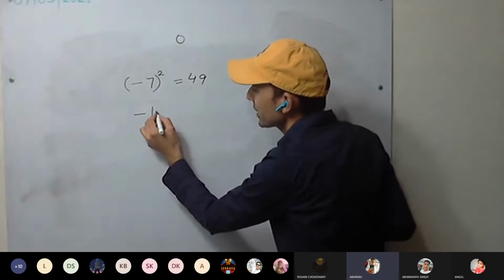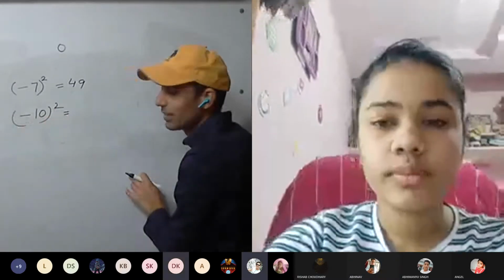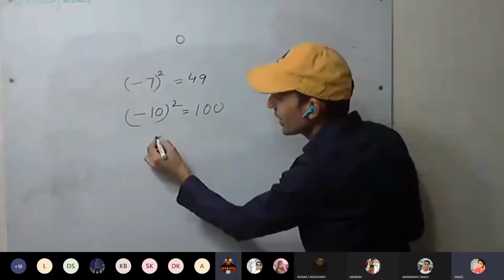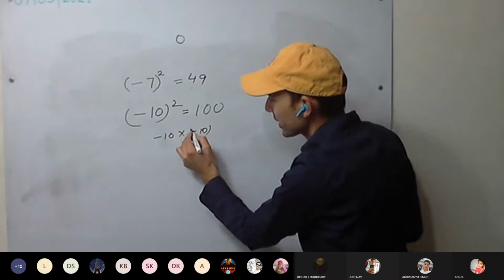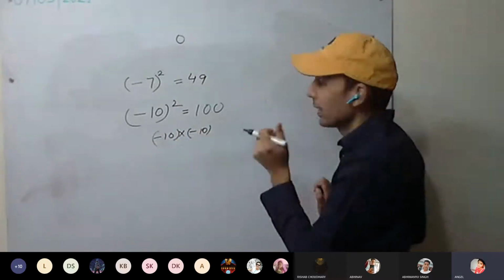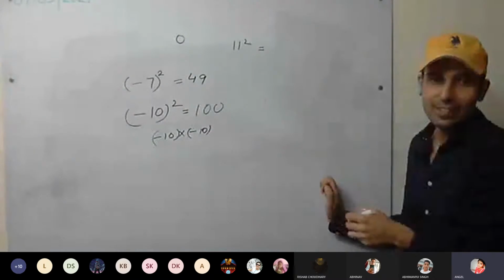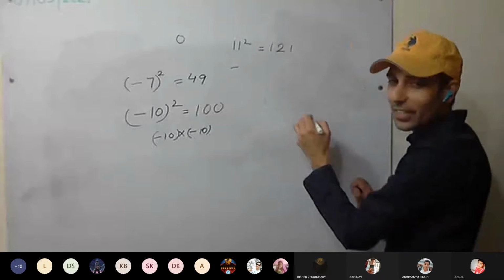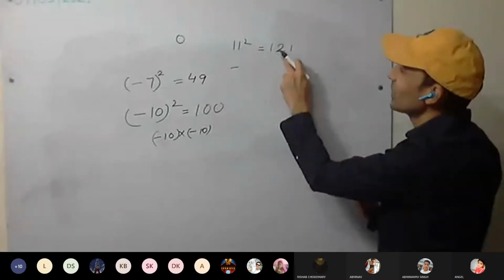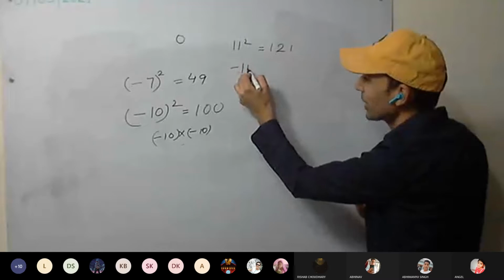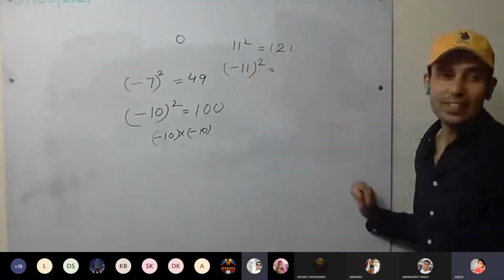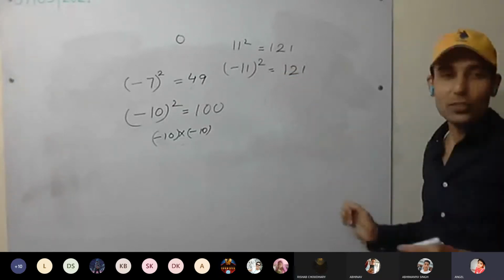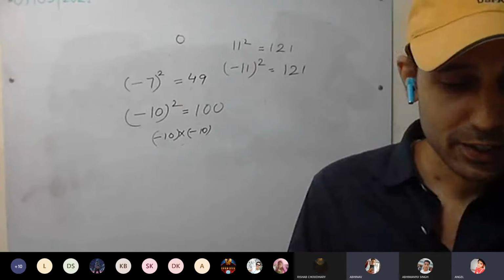Minus 10 square is 100, which means minus 10 into minus 10. 11 square is 121. Minus 11 square is 121. So squares you are good at.